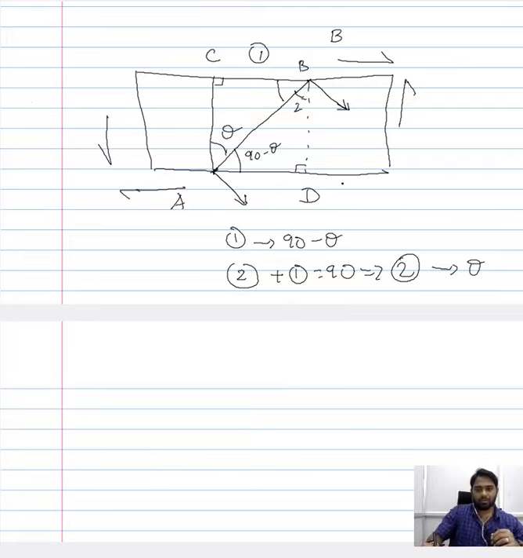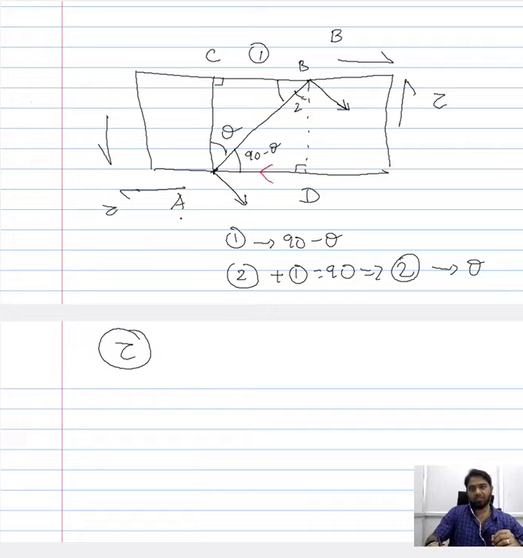Now, if we have a shear stress component, say tau, whatever stress is acting along this direction is tau, and also in this direction is tau. I will use a different color.